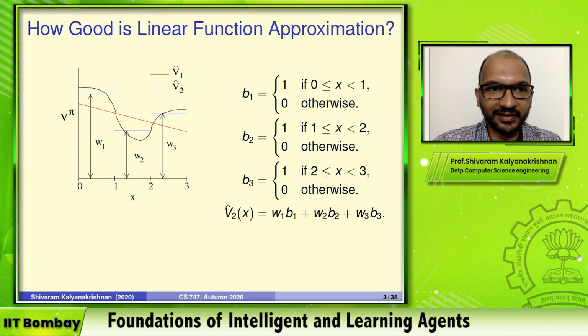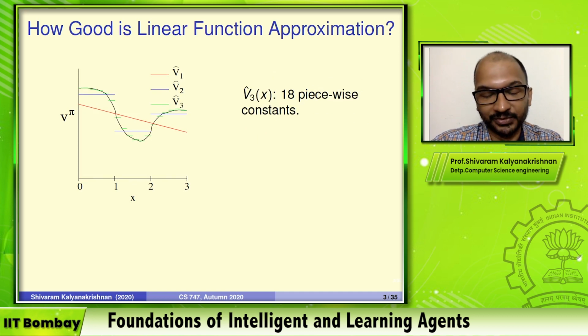Can we actually do better than v hat 2? The most natural way to extend from v hat 2 to v hat 3 is just to increase the number of piecewise constants. v hat 2 was cutting up into three regions, but now each of those regions I have cut up into 6 regions. So there's a total of 18 small piecewise constants that I have drawn here in green color, and I'm calling that v hat 3. Instead of 3 binary features, it has 18 binary features. Each of them has a corresponding weight, and so you can get an even better fit. The green line is much closer to the actual curve than the blue line.